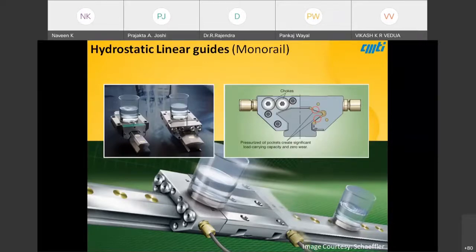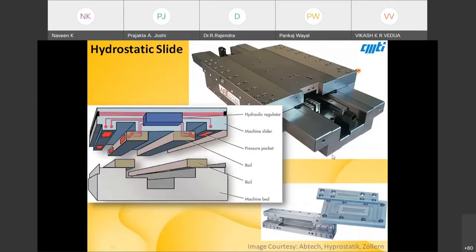Accuracies and all. Now we are coming to the hydrostatic slide. In my previous slide, I talked about replacing linear guides, monorail guides, with hydrostatic guides. But here, overall, the whole slide is a hydrostatic slide.